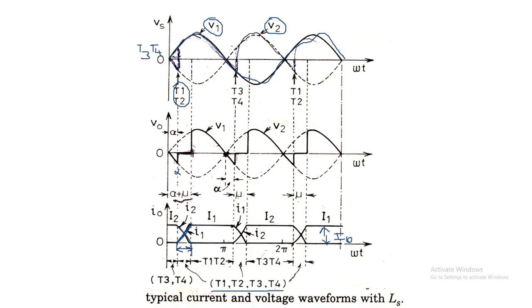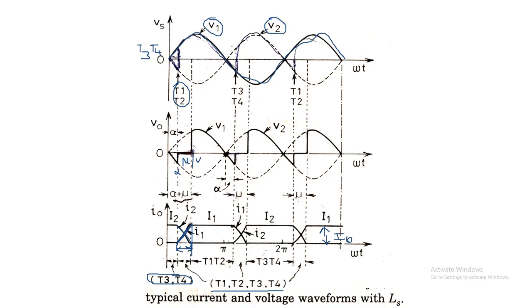After this, the outgoing pair T3 and T4, which conducted before the positive half cycle, will be completely turned off. And after this, from alpha, this short period is called the commutation angle, that is mu.